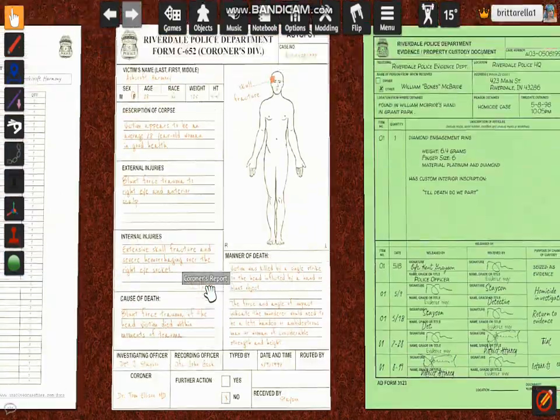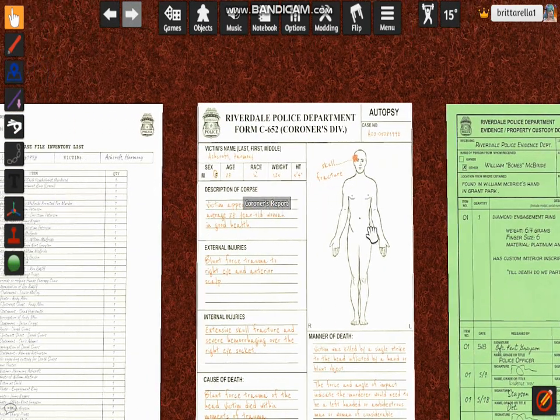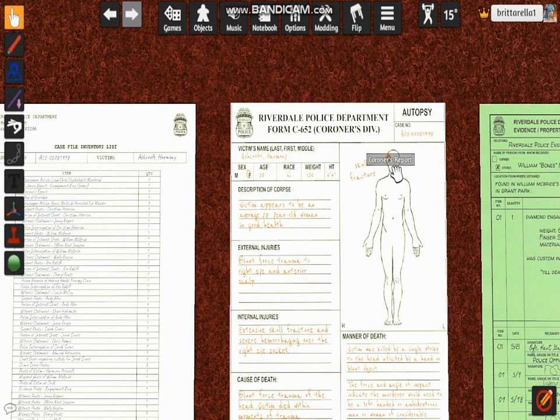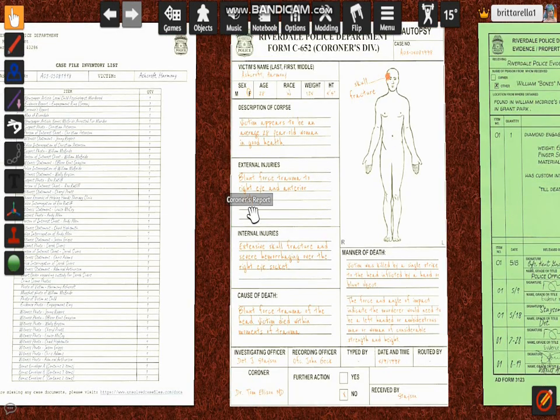let's go ahead and check out these autopsy reports. And this is the victim's situation here. She was hit in the head, and she was 28. We know she's a female. Here's her height and weight and even her race. Victim appears to be an average 28-year-old woman in good health.